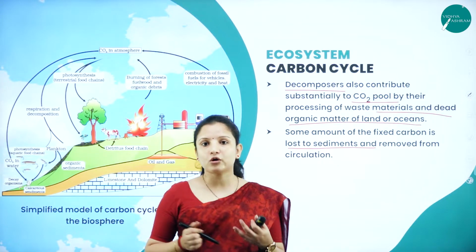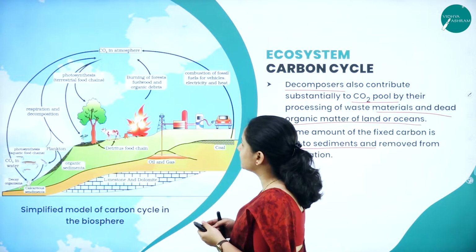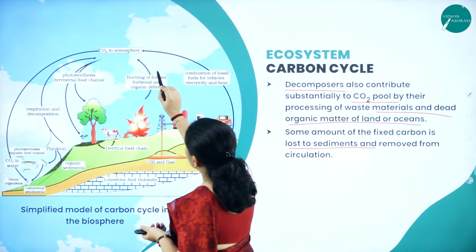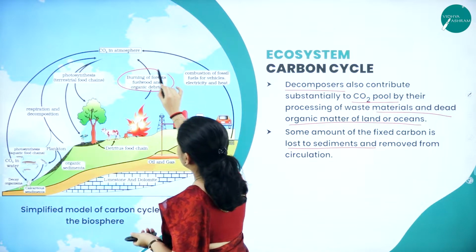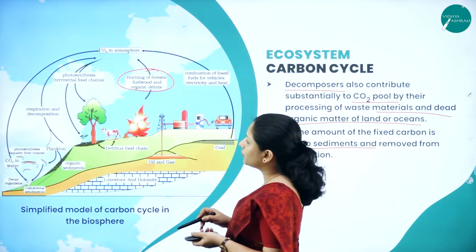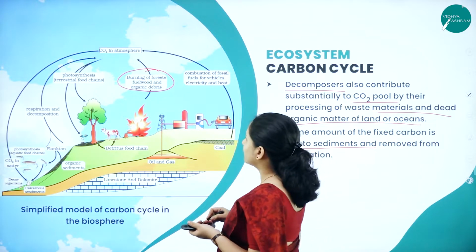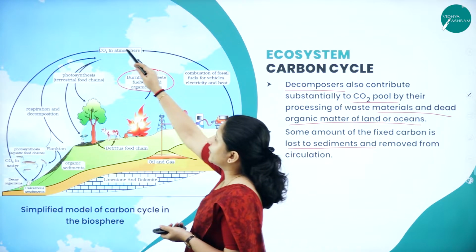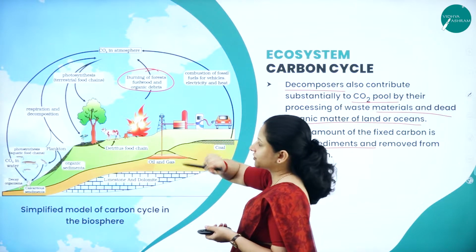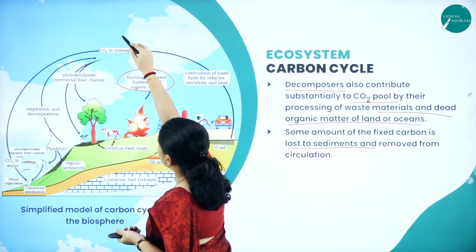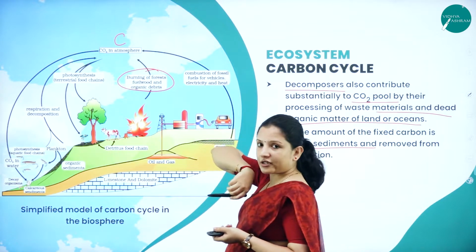Here also, what are the different sources of carbon? Let's look into it. The first source is when we burn the forest fuel wood and also the organic debris that are there in the forest, that time also carbon dioxide enters into the atmosphere. When carbon dioxide enters the atmosphere, it means we are adding carbon to the atmosphere, right?